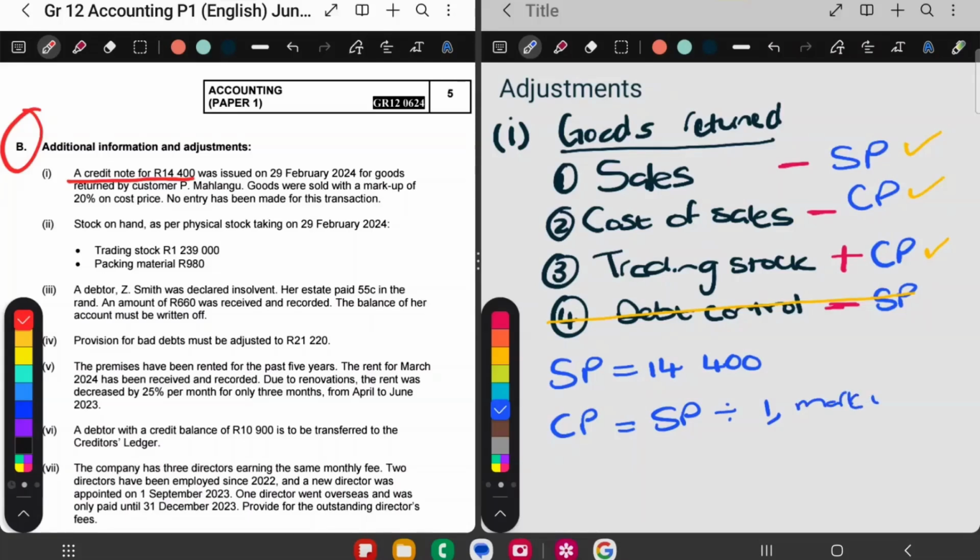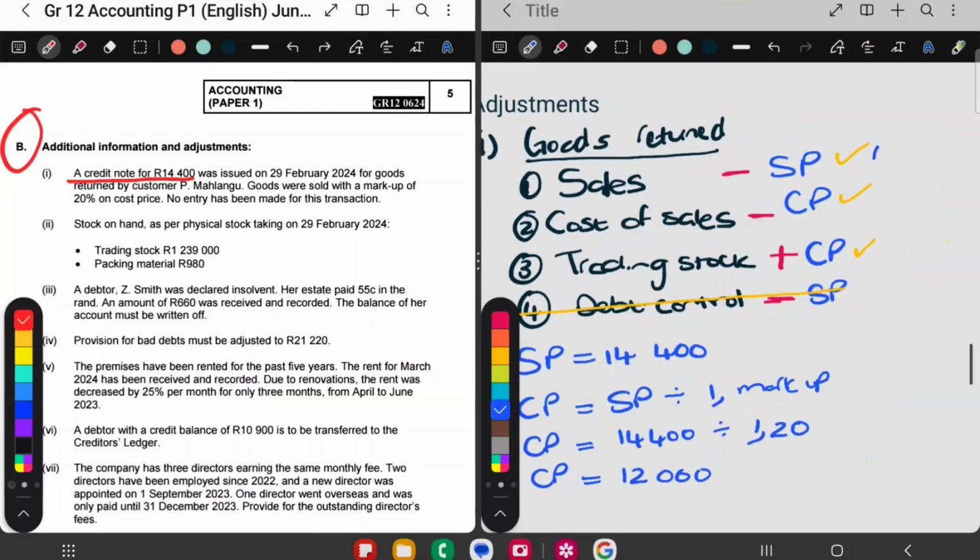So the cost price is equal to 14,400 divided by 1 comma, let's read the percentage, a markup of 20%, so 1 comma 20. So I get my cost price to be 12,000.